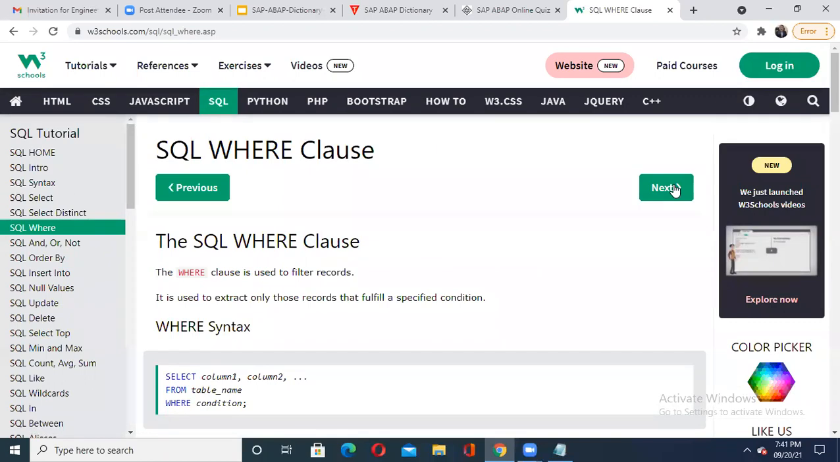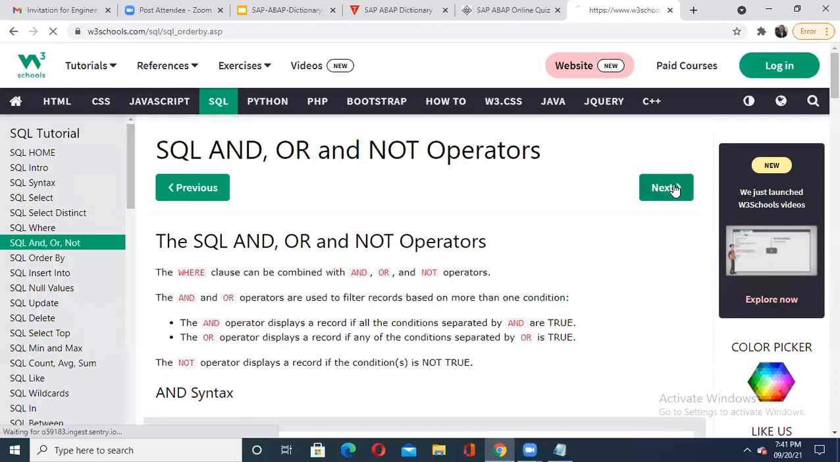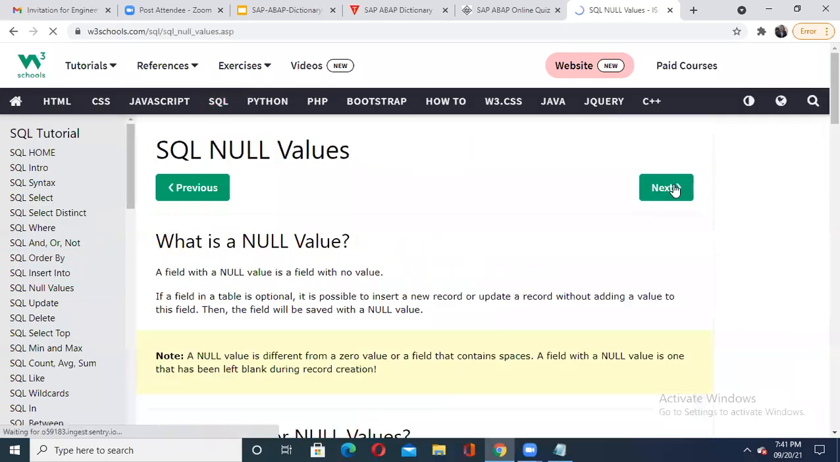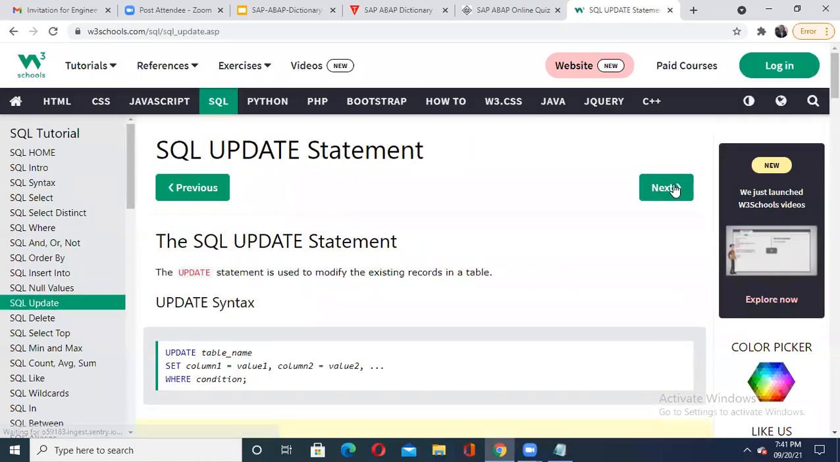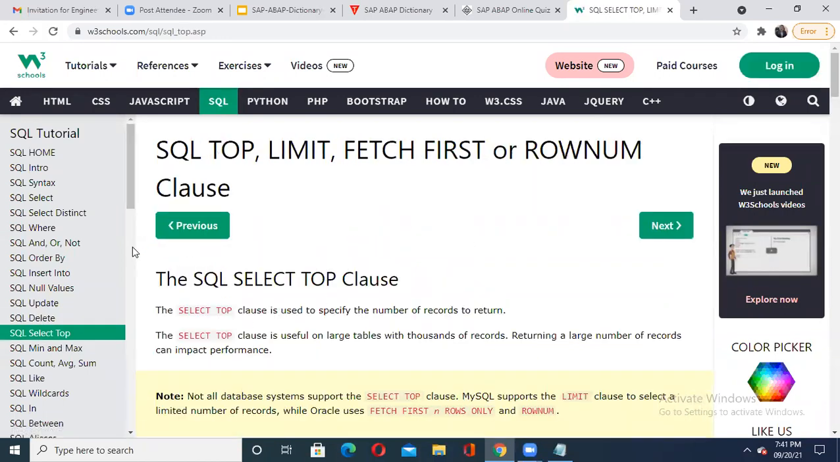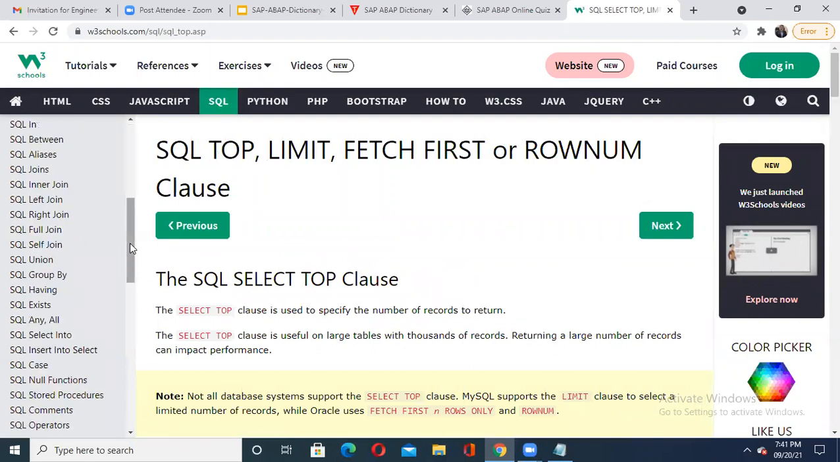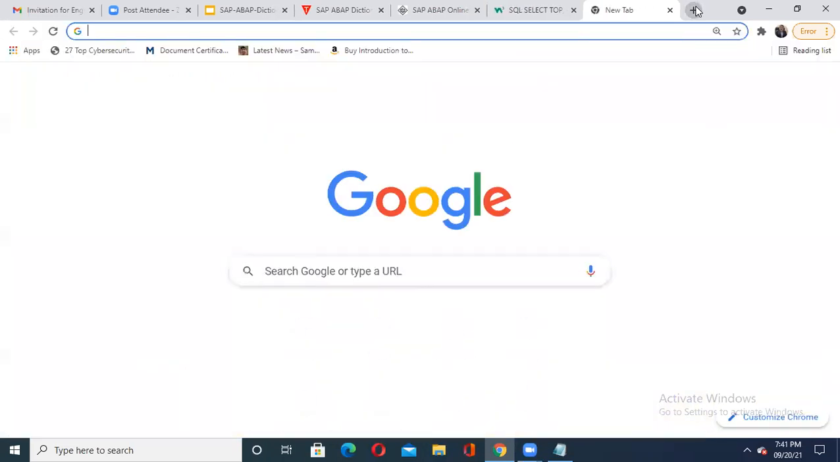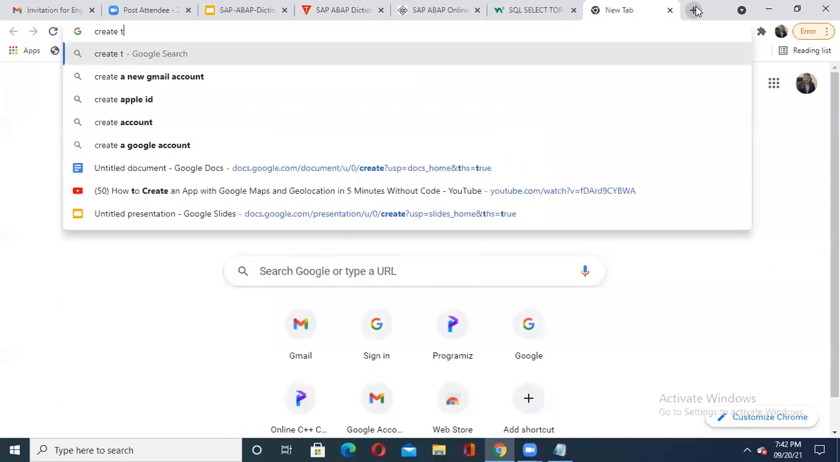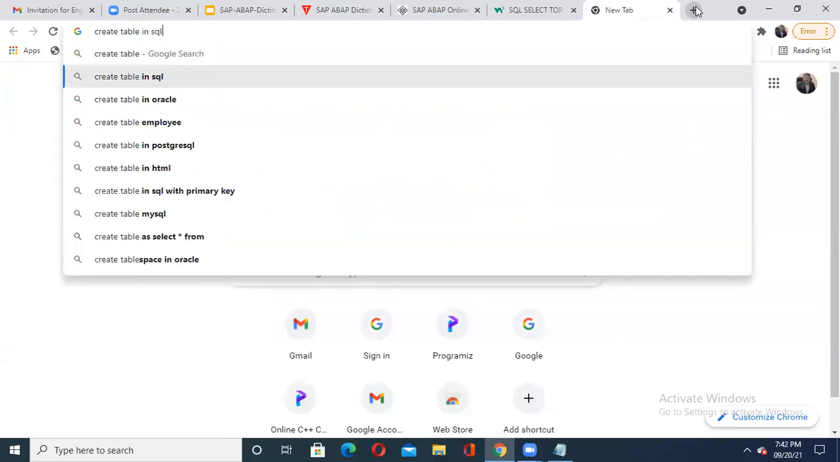Those who want to practice, please use this portal. It is really good for your help. I'll not go for insert into, because insert into is used to enter data. A lot of things are there. We'll go for create table. I want to show you the exact one. Here you can find it, but I'll take the separate create table because I want to show you something in SQL.